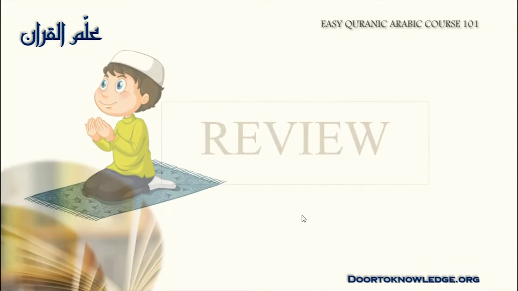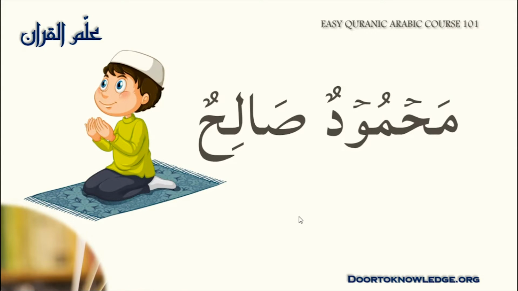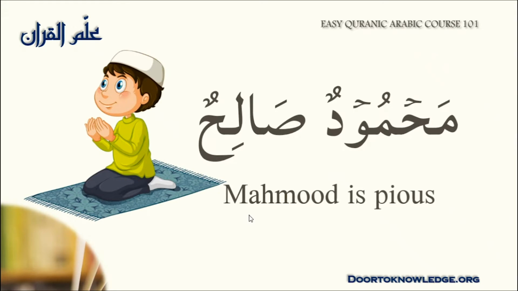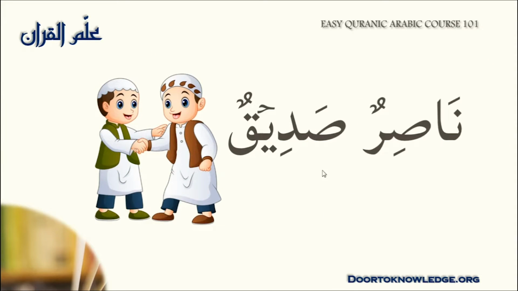So let's review. This time it's your turn. You have to translate. Mahmudun salihun. Mahmoud is pious. Correct? Nasirun Sadiqun. Nasir is a friend.